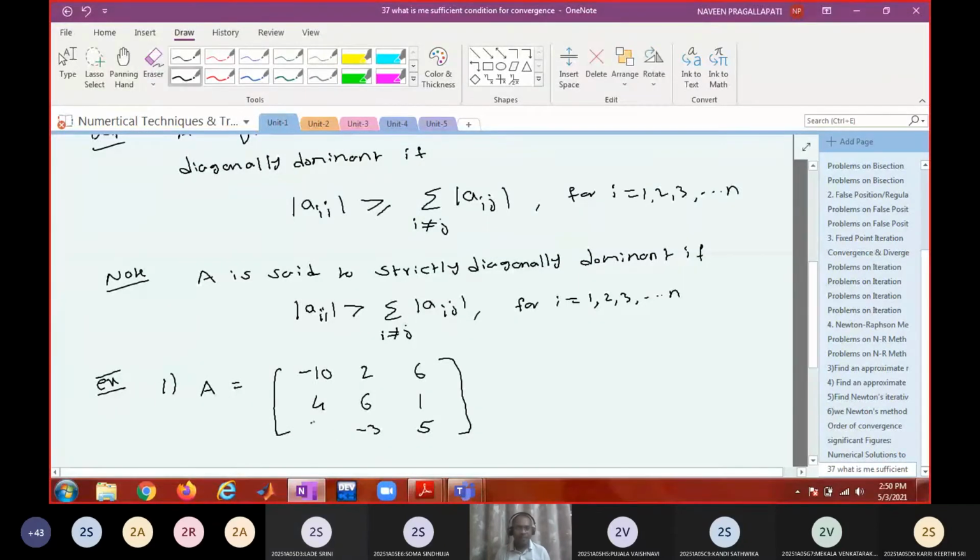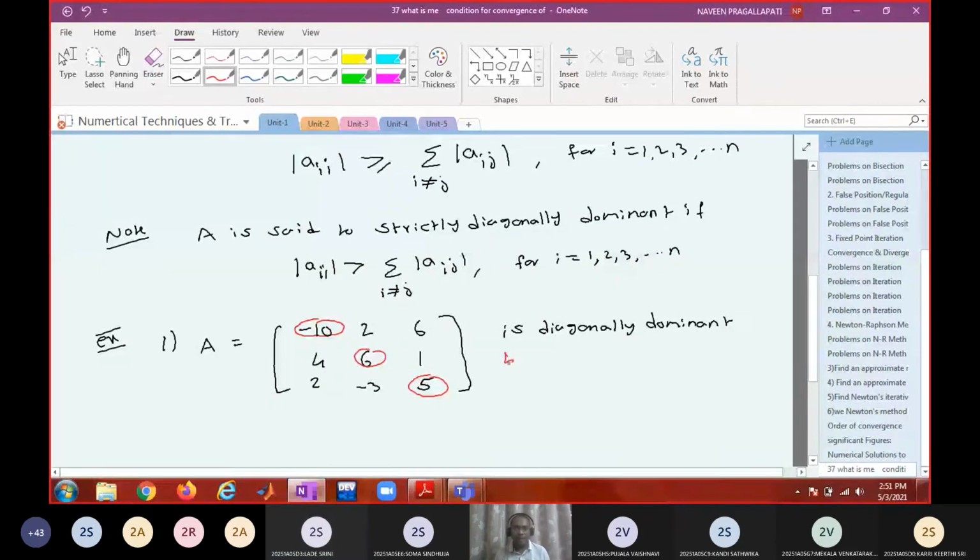What about this? Is 5 greater than or equal to 5 or not? You take the absolute value. Modulus of -3 is 3. 2 plus 3 is 5. 5 is greater than or equal to 5. So is this diagonally dominant or not? Yes, sir. It is diagonally dominant. But is it strictly diagonally dominant? No. It is diagonally dominant but not strictly diagonally dominant.